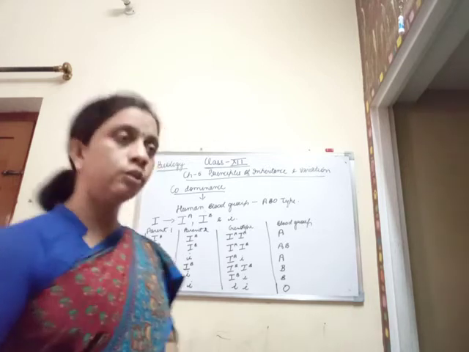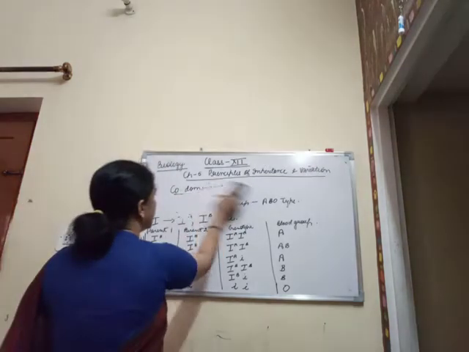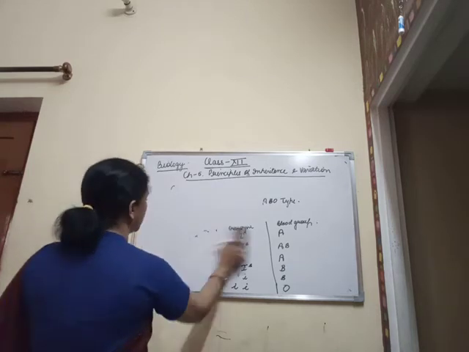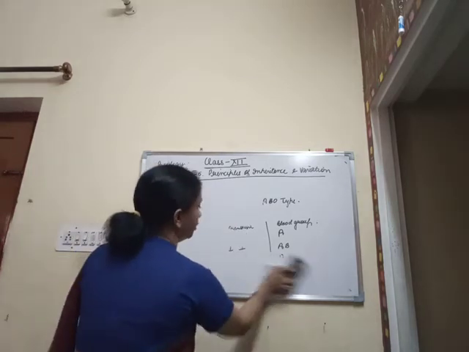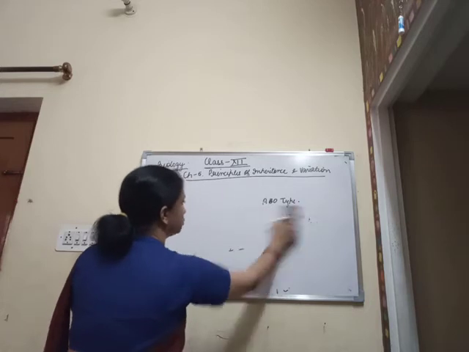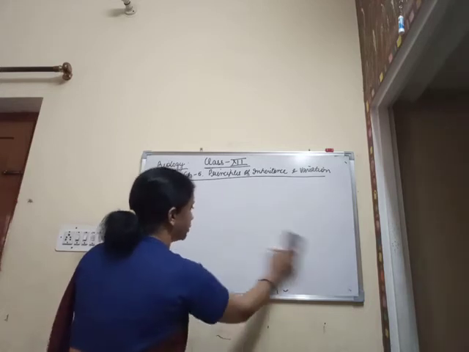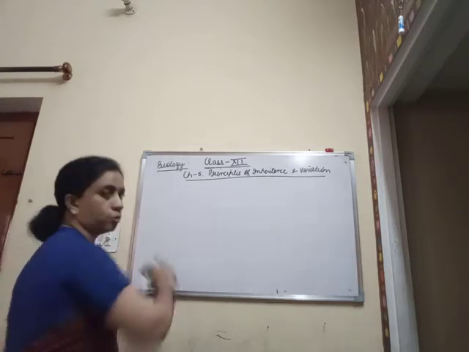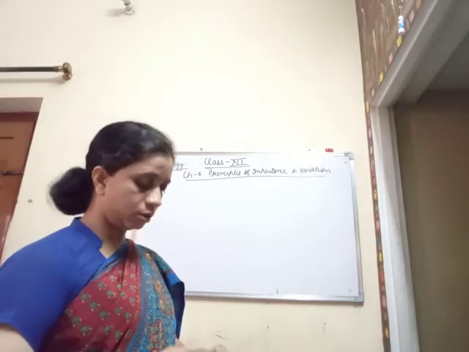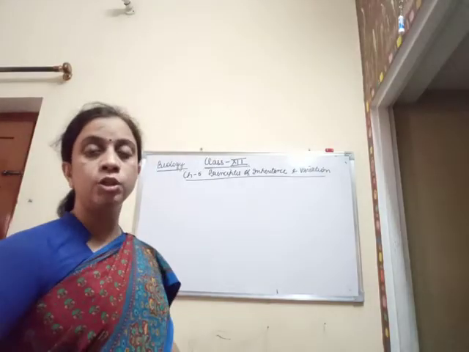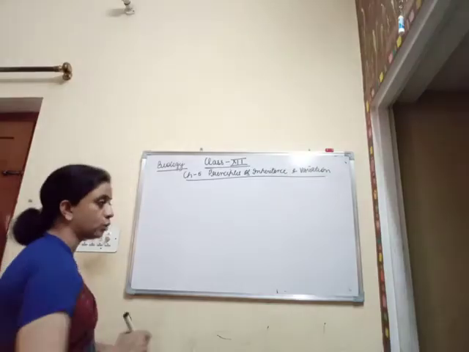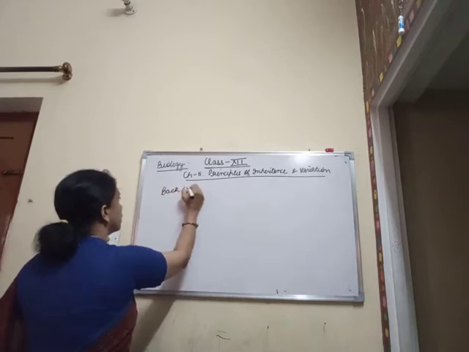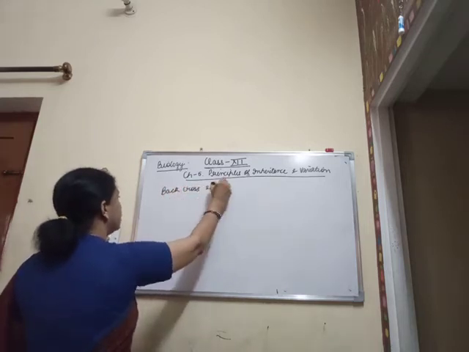Now there is a small thing, that is back cross and test cross, that was to be taught with the monohybrid cross, and that was a small terminology that was left over. So I am going to complete these terminologies, and then I am going to proceed with the chromosomal theory of inheritance. So first we are just going to talk about back cross and test cross.